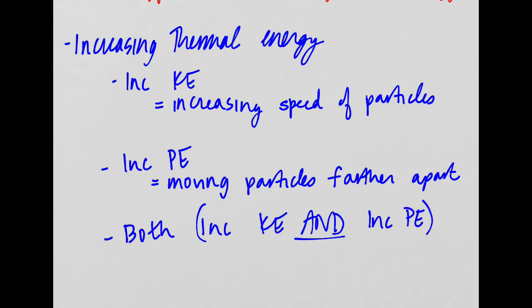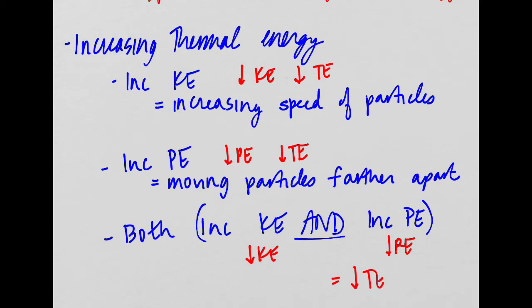That would obviously also increase the thermal energy. So those are the three ways that we can increase the thermal energy. Or we could decrease the thermal energy in the opposite way, right? If we decrease KE, we'll decrease thermal energy. If we decrease potential energy, we will decrease thermal energy. And if we decrease both KE and PE, then of course we will decrease thermal energy as well. All right? Okay, so that's how we can change the thermal energy.